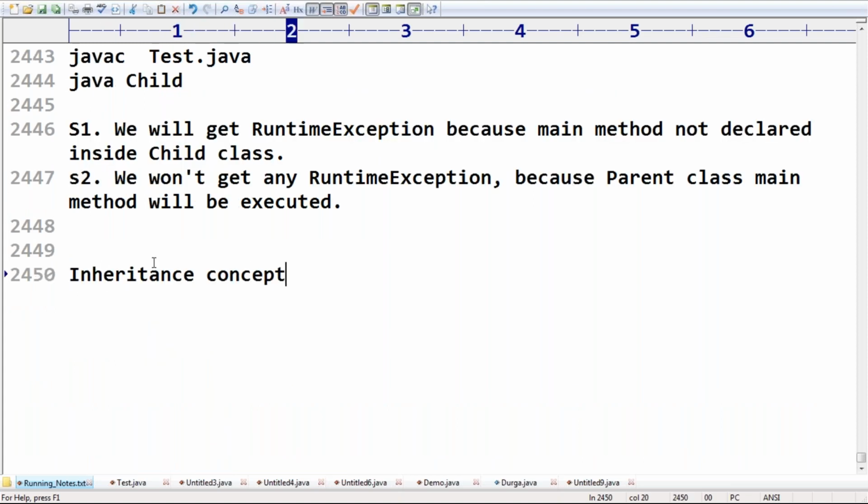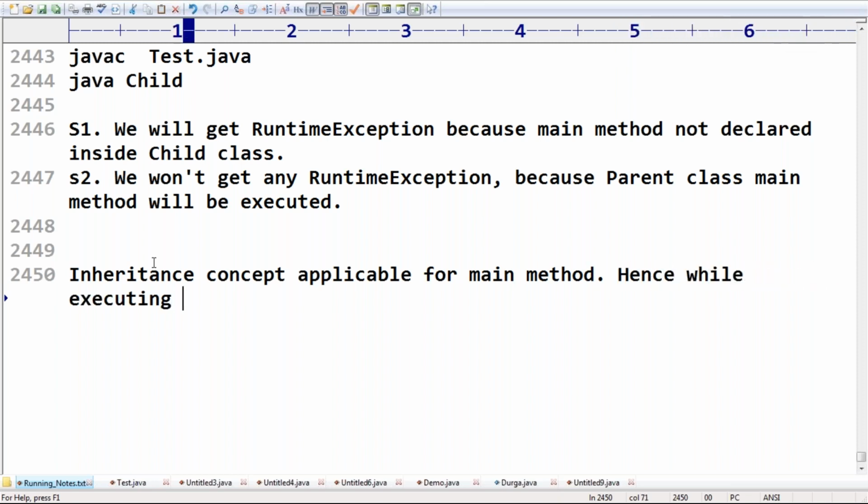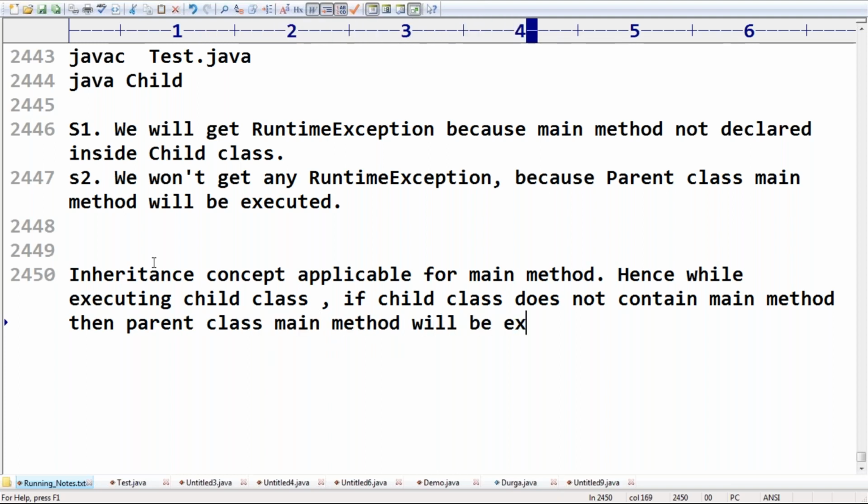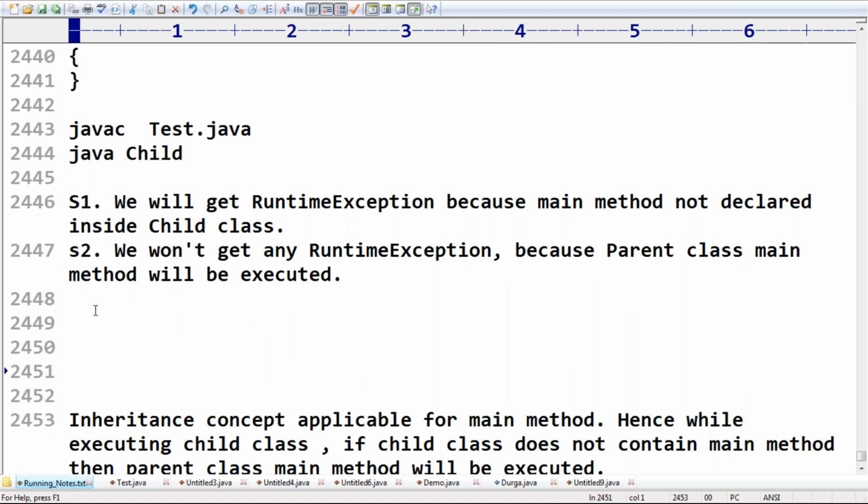Hence, while executing the Child class, if the Child class doesn't contain a main method, then the Parent class main method will be executed. Take very special care about this terminology, friends.